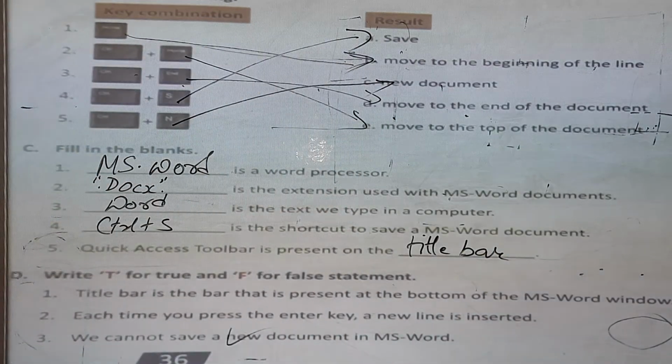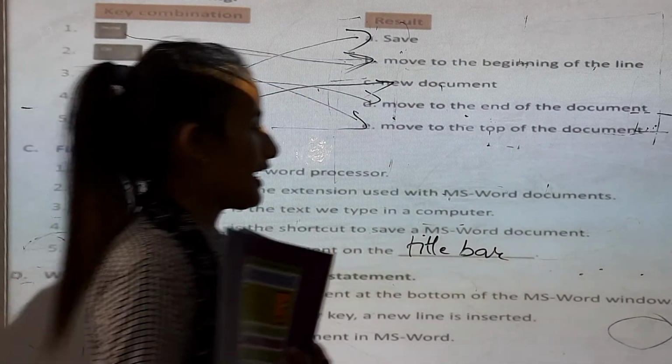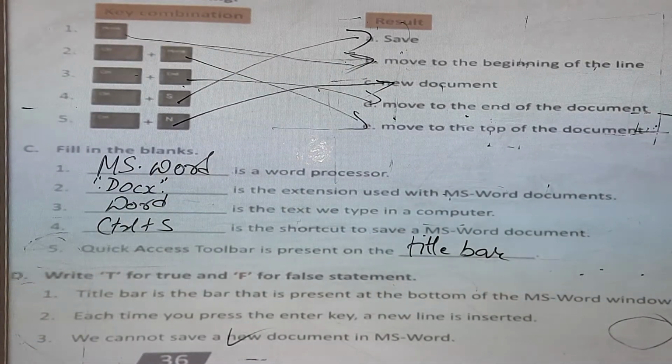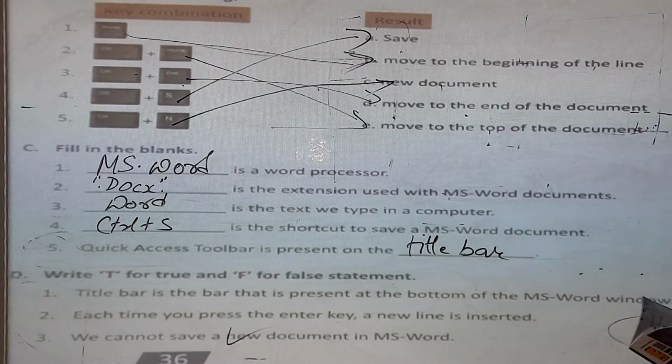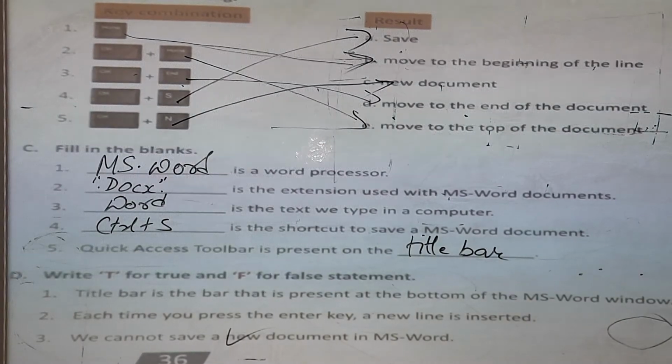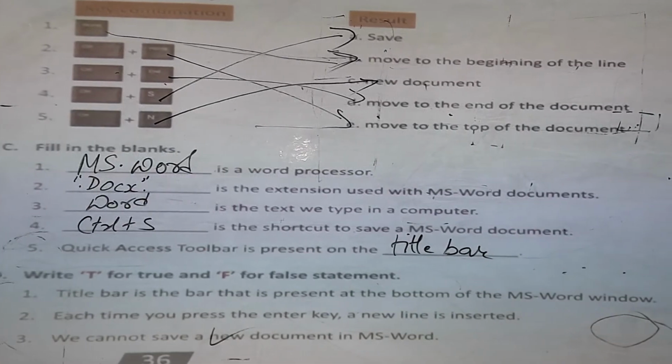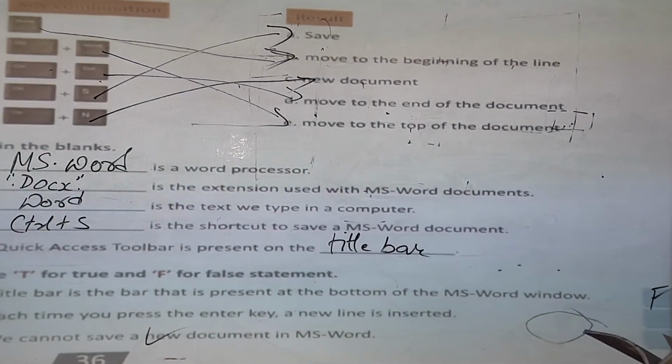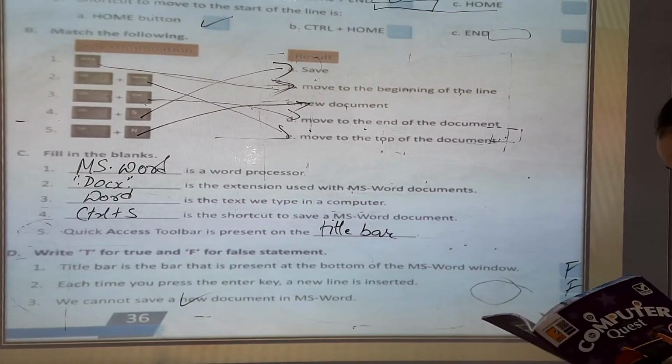Okay, now true or false. Title bar is the bar present at the bottom of the MS Word window. False. Each time you press the Enter key, a new line is inserted. False.